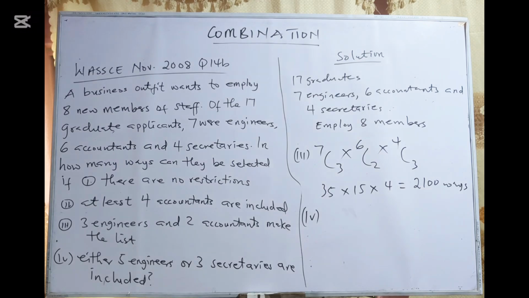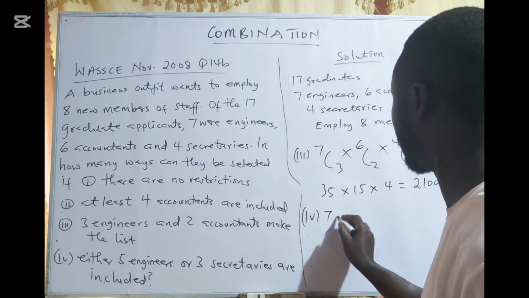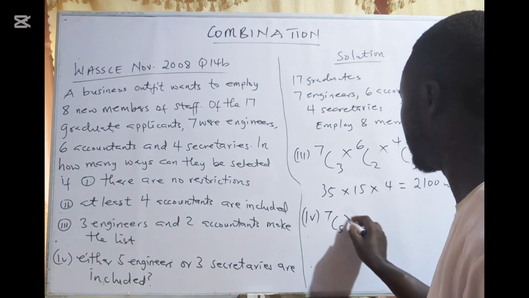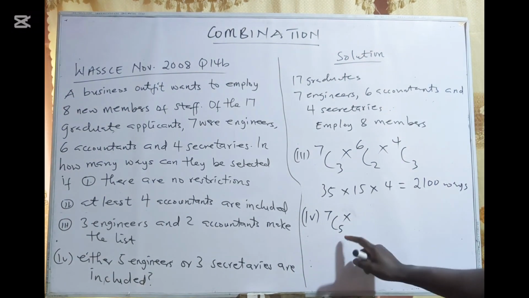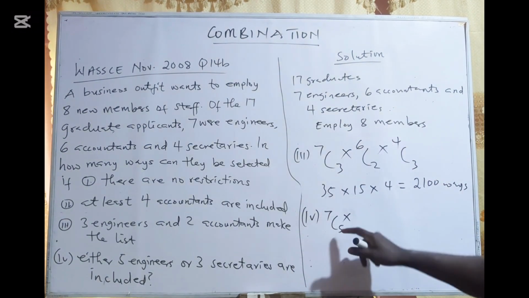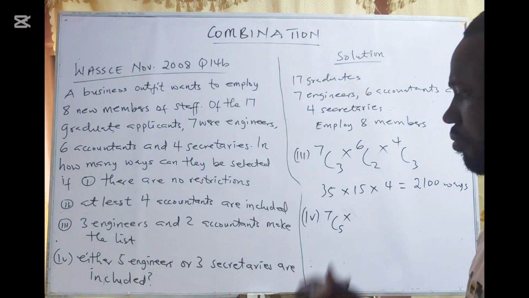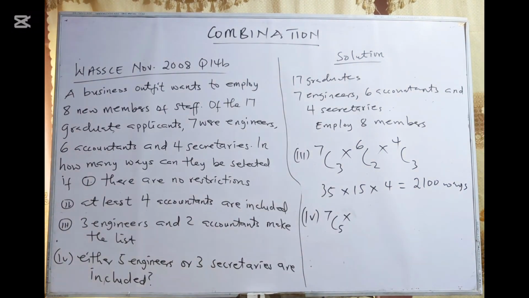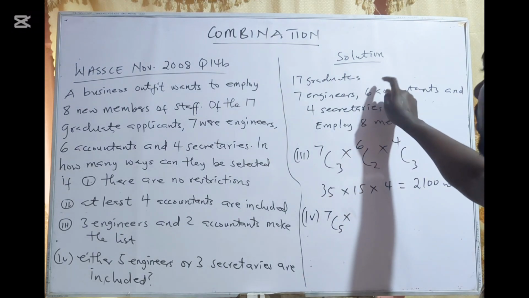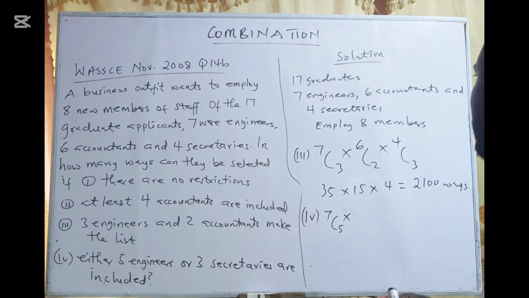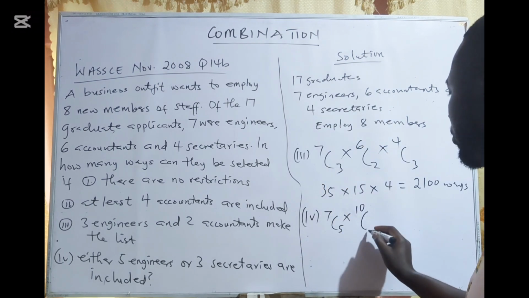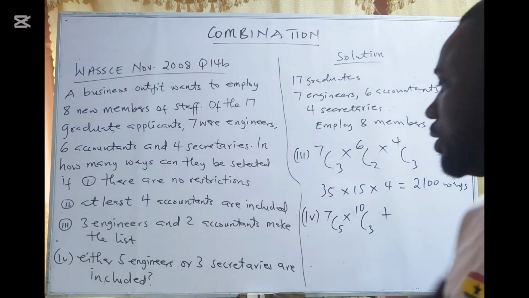The last one: there should be either 5 engineers or 3 secretaries. How many engineers? 7. If I'm supposed to employ 5 engineers, then I have 8 people to employ. I've already chosen 5 from the engineers. So how many graduates are left? I have 3 graduates left, and I have to select them from the 6 accountants and the 4 secretaries. So that will be 10 combination 3.